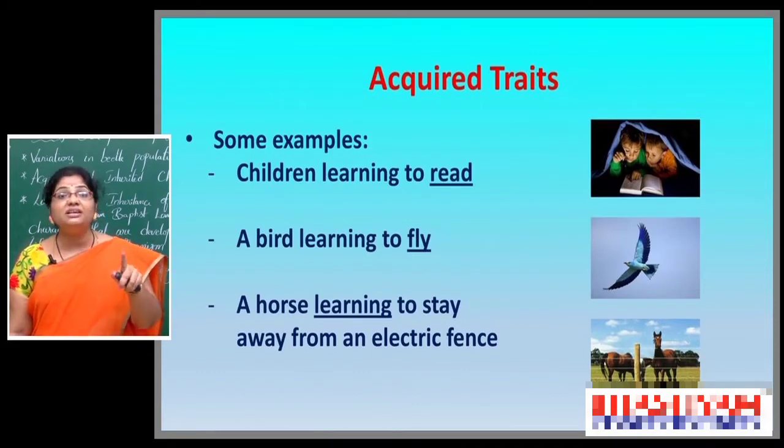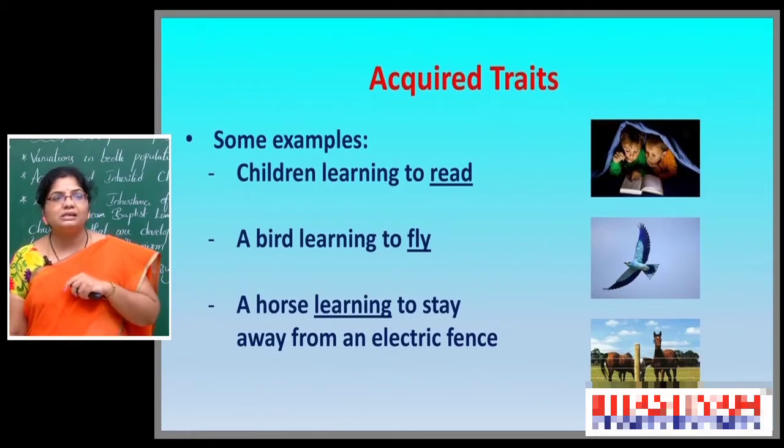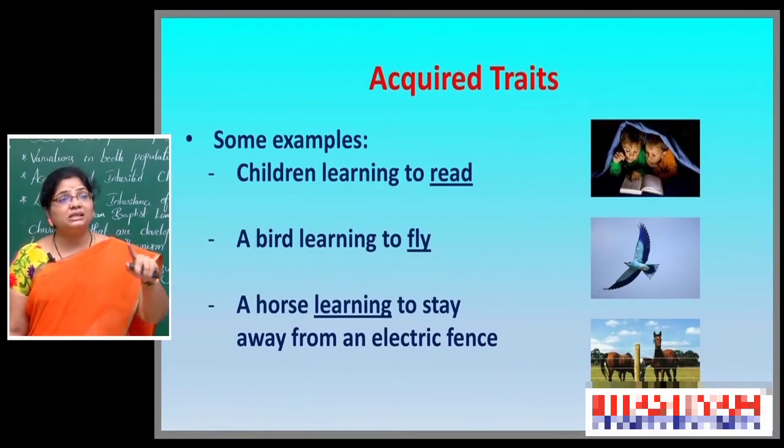They won't enter into such a boundary. They won't touch the electric fence, because that fence will give an electric shock that leads to the death of the organism. That's why once it has experienced it, it won't go towards that side.